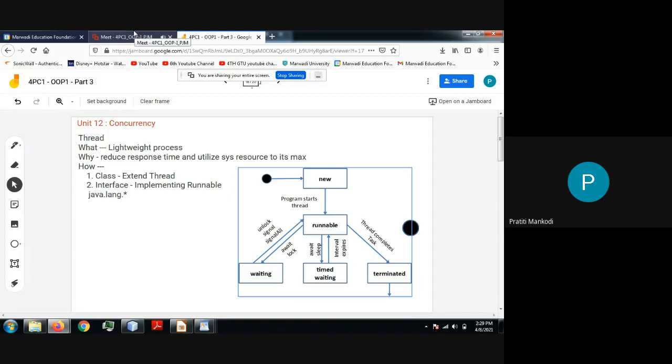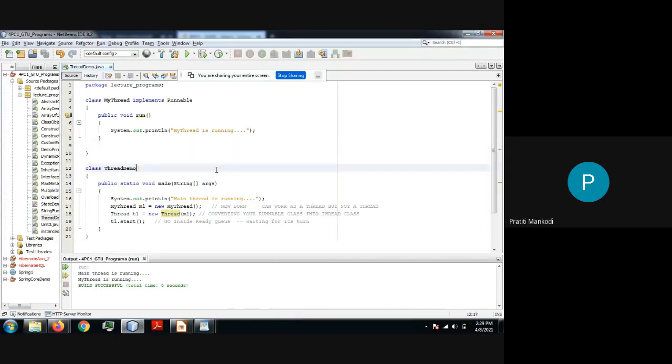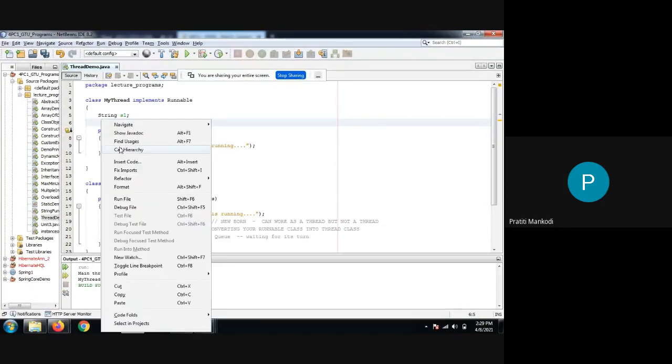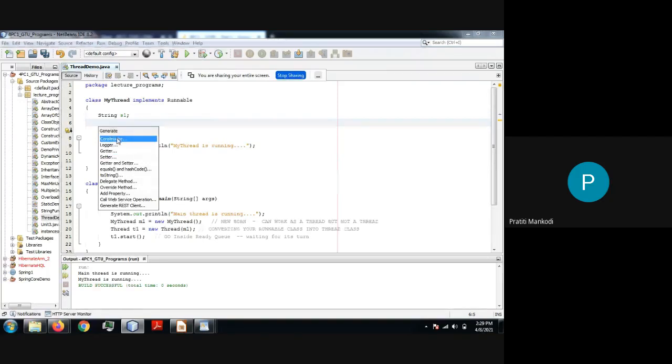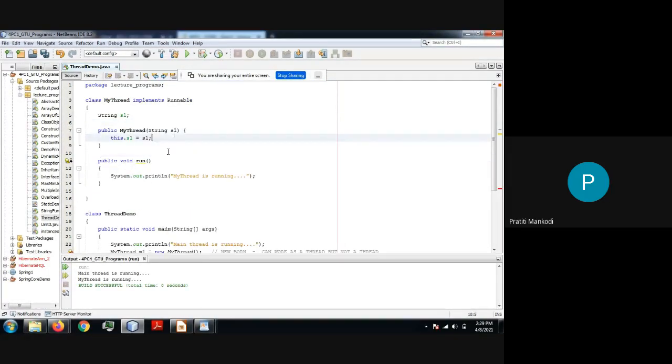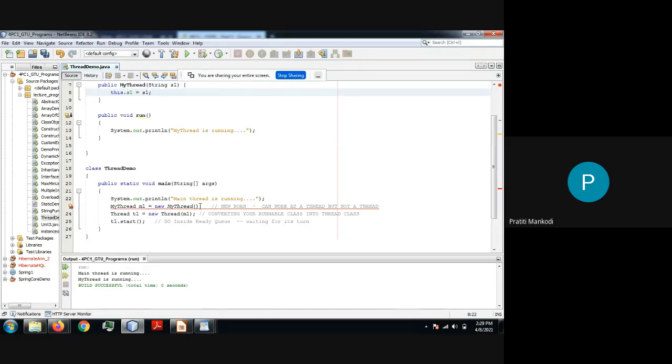Now let me go back to the program. Let's say I create one String s1, and let me create one constructor here. I have a parameterized constructor. Now I'm passing "first thread".